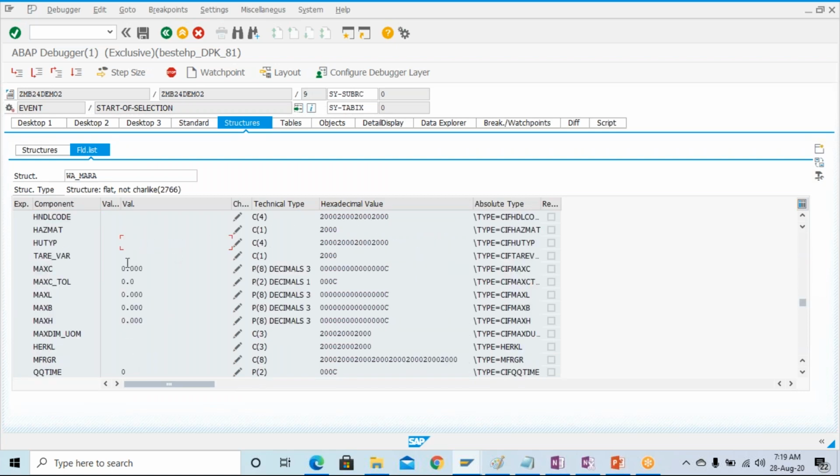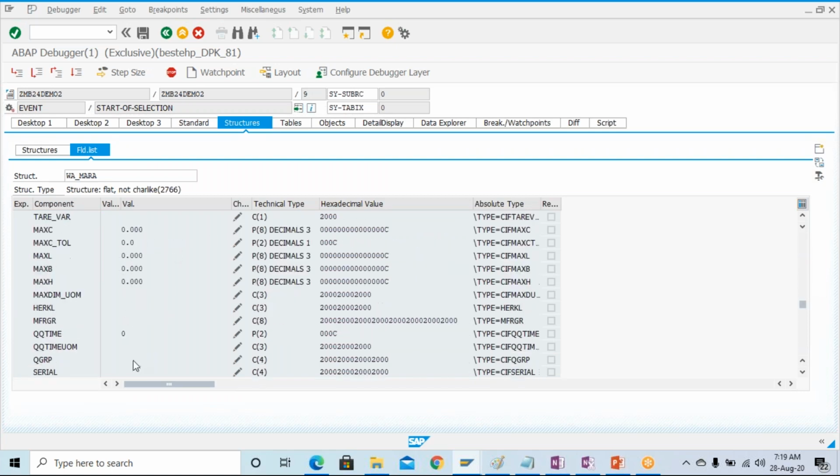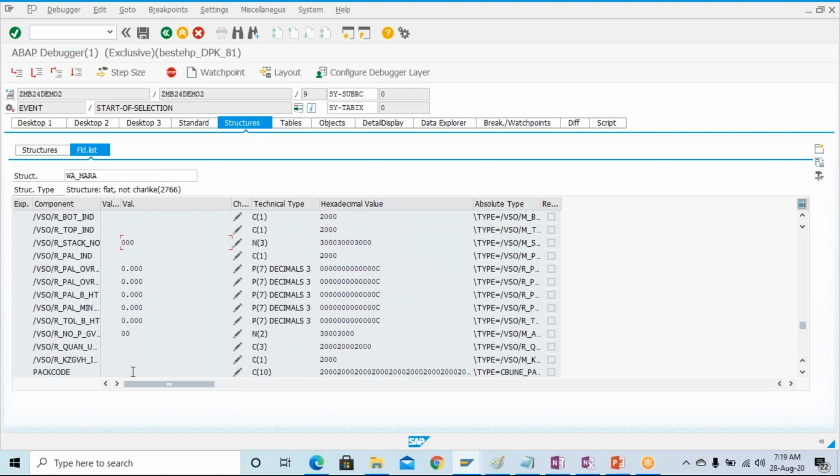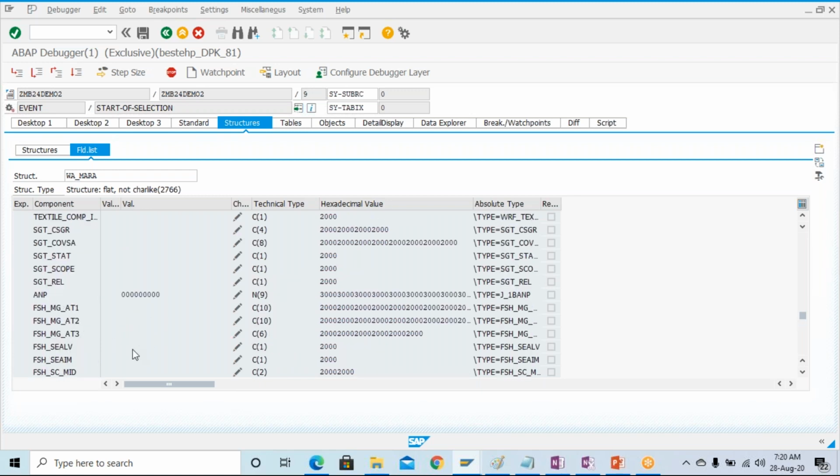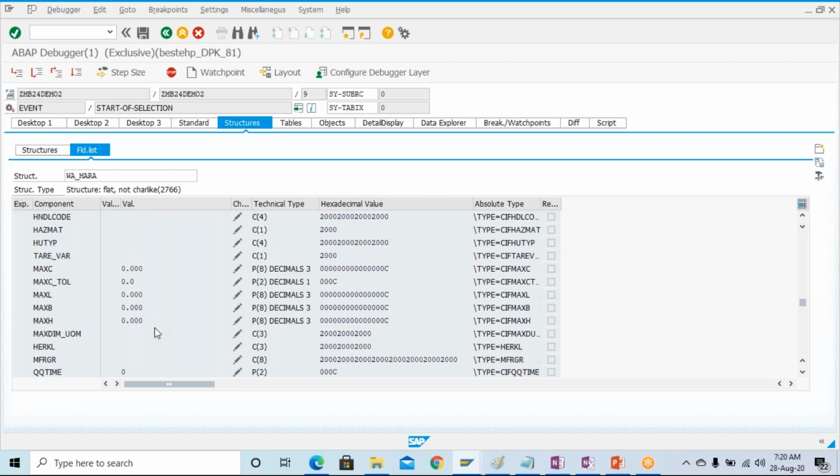But you might be thinking, why this 0.00, if it is blank, why is it coming? This is coming because this is the initial value, means the default value. In case of packed data type, you will have the initial value. In case of numeric character data type, you will have the initial value. In output, you will not get anything, it will be blank only.